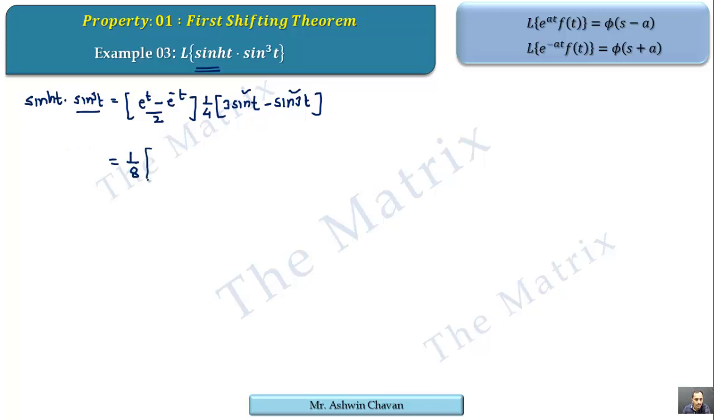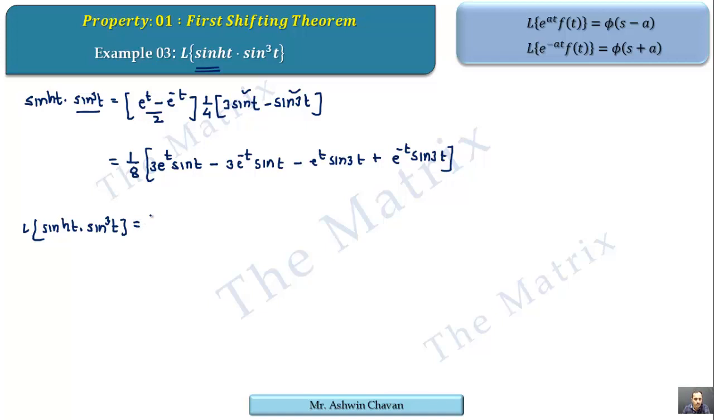So altogether we get 1 by 8, rather, 3 e raised to t sin t, we are opening the bracket, minus 3 e raised to minus t sin t, minus e raised to t sin 3t, and minus minus plus, we have e raised to minus t sin 3t. Every term is in standard form, so we can take Laplace on both sides. Here we are skipping a small step, giving two effects together: the Laplace of all the functions which are in standard form along with the effect of the exponential term.